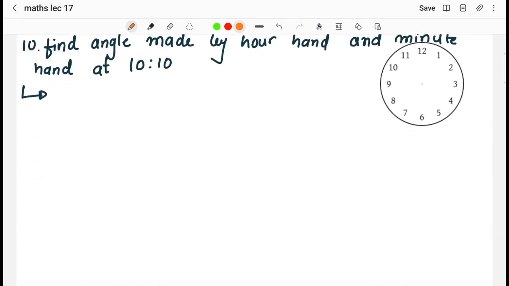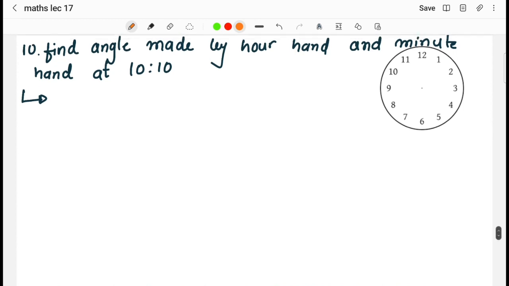Find the angle made by the hour hand and minute hand at 10:10. Now this is the topic of discussion here. Let us discuss once, then we'll understand over here. Here again we'll solve this question by the formula itself, right?